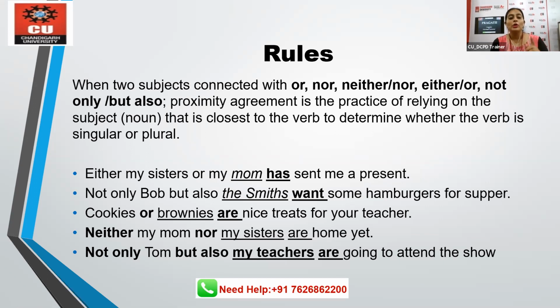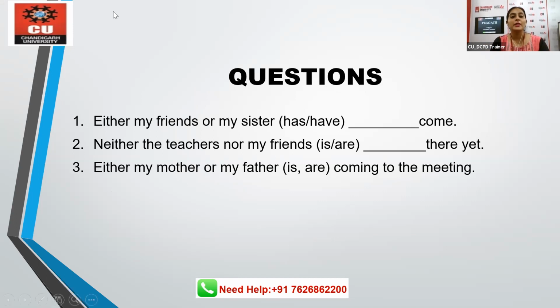Look at the second one. Not only Bob, but also the Smiths want, plural. That's why want, not wants. Wants is singular. Cookies or brownies, plural, are nice treats for your teacher, right? So please look at it and we'll go through the questions.